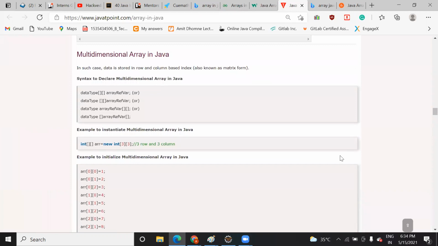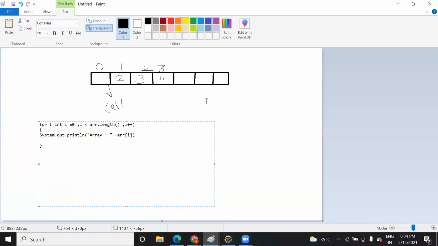Now two-dimension data means where you need to work with rows as well as columns. Here you can see a general idea: in this array you are just traversing the list in one direction, from left to right. But suppose you have a scenario where, do you know matrix in mathematics?